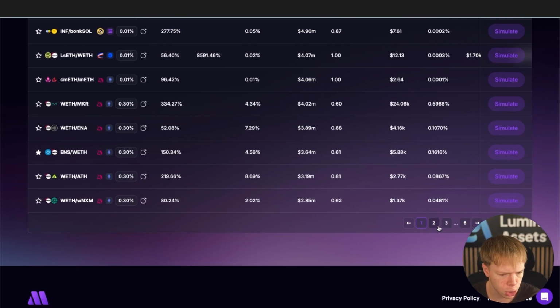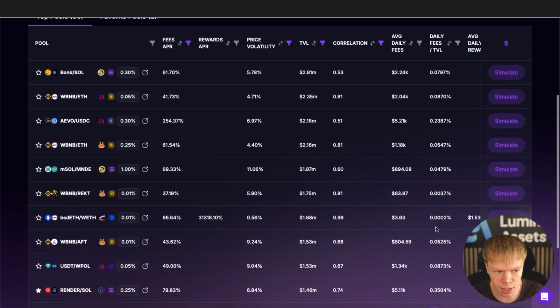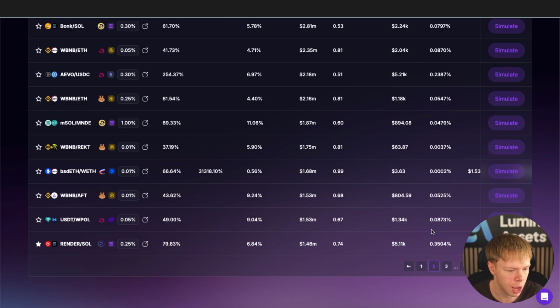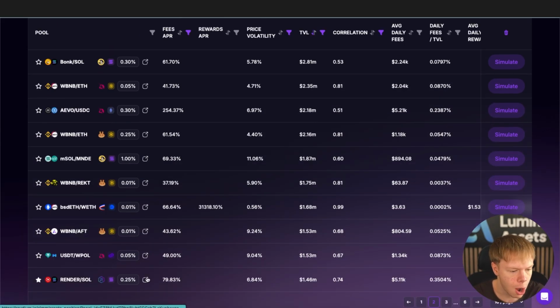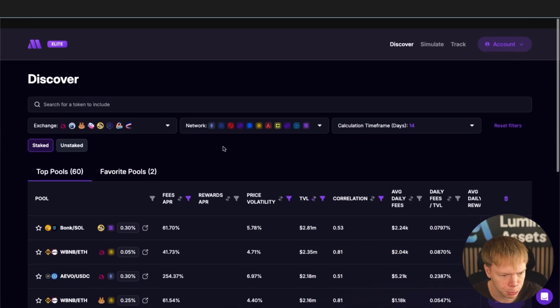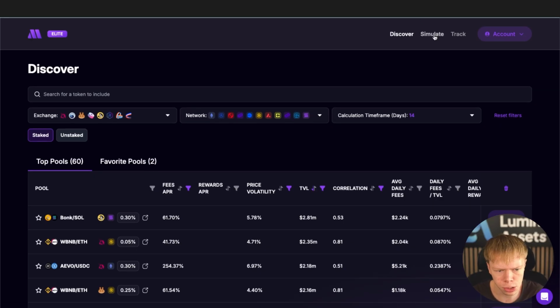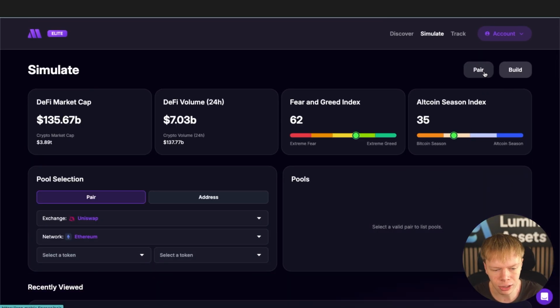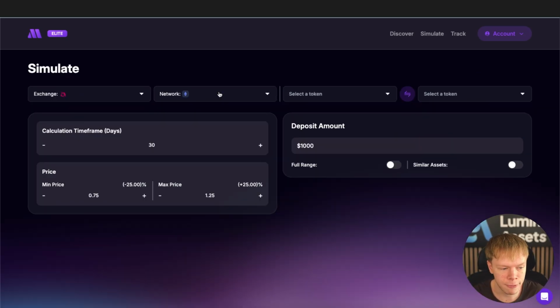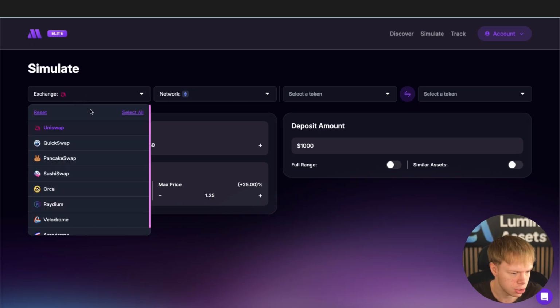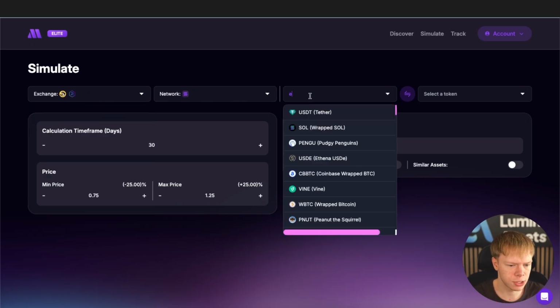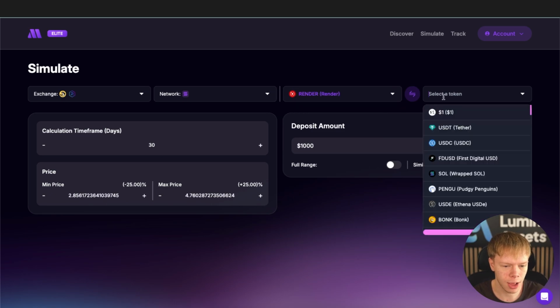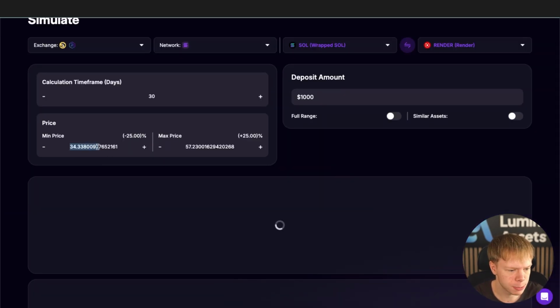But what I want to show you is another aspect of Metrix Finance that is something that Metrix has that no other tool has. So we have Render to Sol over here. Now I know that there is Render to Sol on multiple exchanges, and there's also multiple fee tiers. It's on Raydium, it's on Orca. So I'm going to head over to the simulate section and click pair. Now pair is going to analyze a specific pair across every possible exchange and network that you select. So if we do Orca and Raydium on the Solana network, and if we just select Render as well as Solana, we could type in our specific price range.